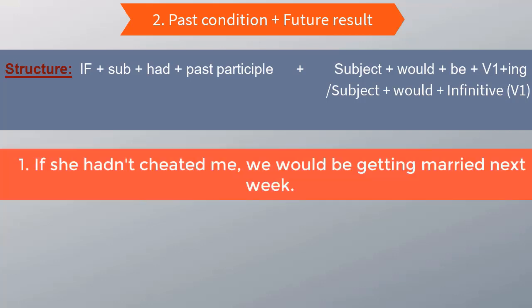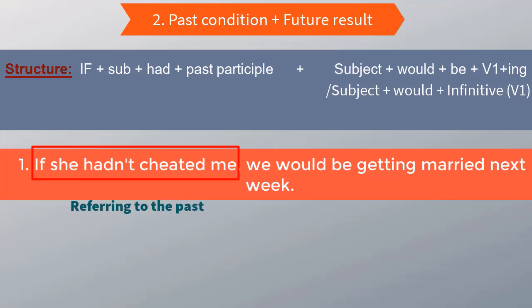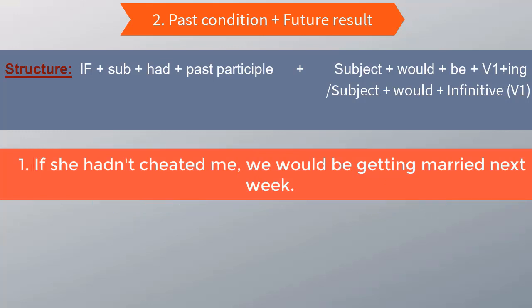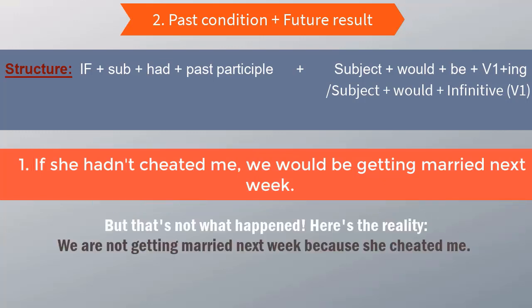Example number one. If she hadn't cheated me, we would be getting married next week, or we would get married next week. So the if clause is in the past and the result in the future. Now, is it a real situation? No, it's not. Then what is the reality?